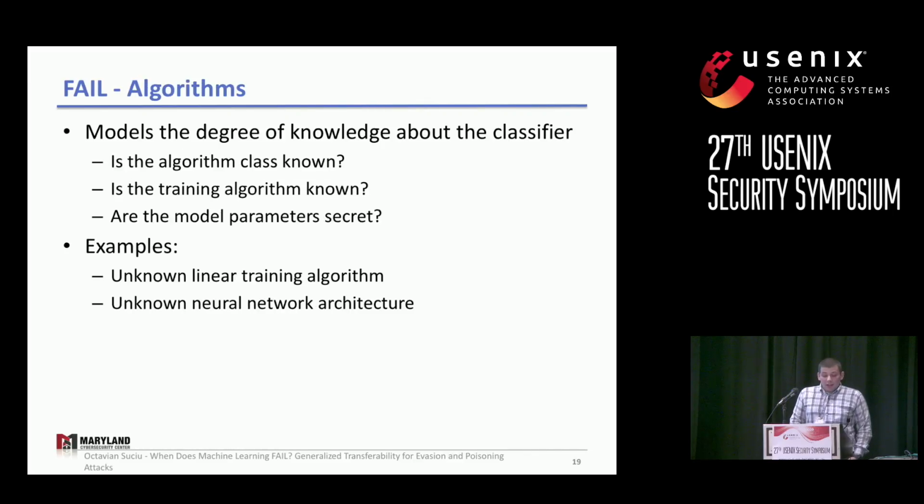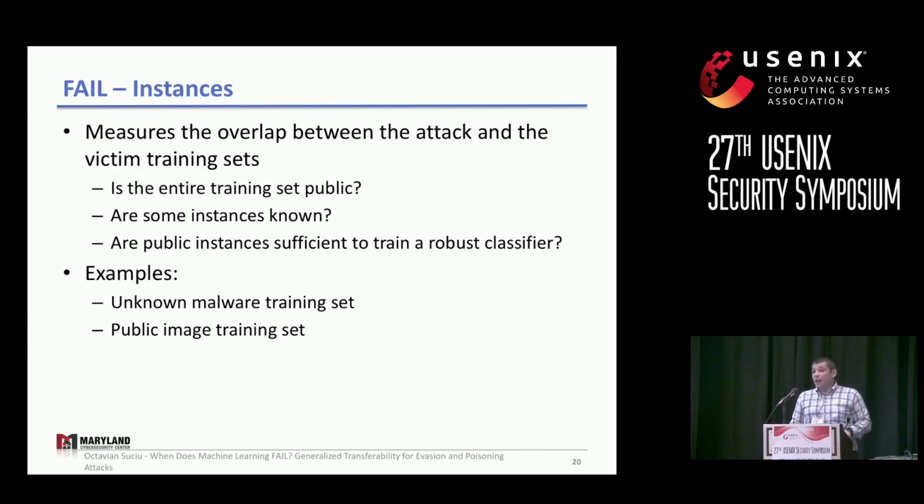On the algorithmic side, we want to look at the degree of knowledge about the victim classifier. So here, the attacker might have white box access, full knowledge about the victim, or black box access, or they might just know some partial information. For example, the attacker might just know that the victim uses a convolutional neural network, but the exact architecture might be unknown. On the instances dimension, we measure the overlap between the attacker and the victim training sets.